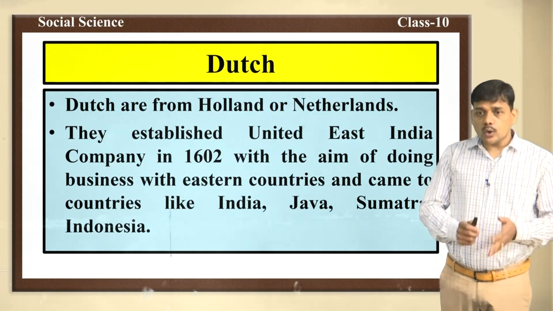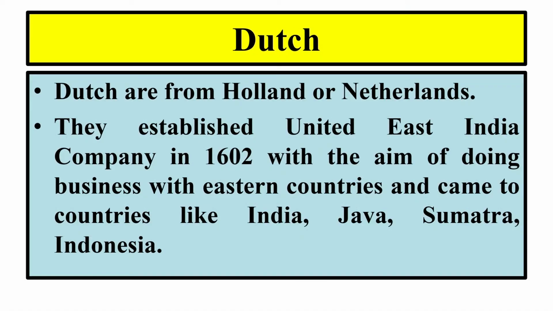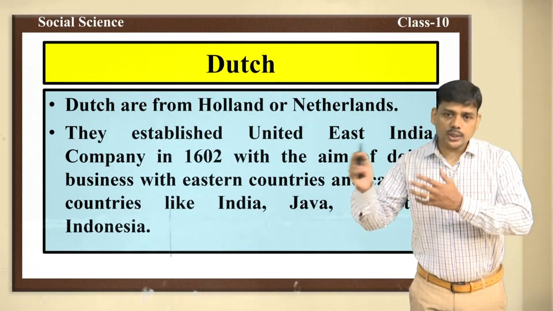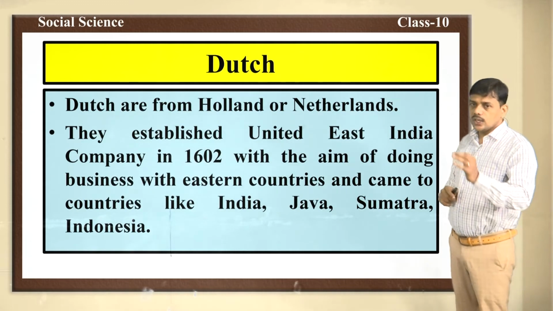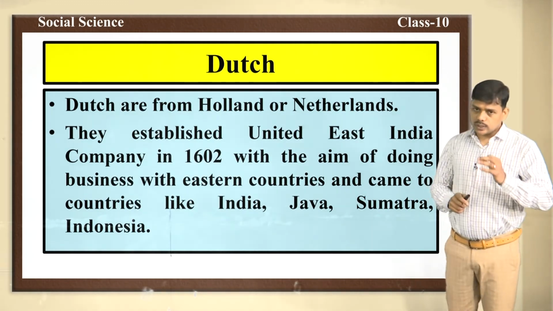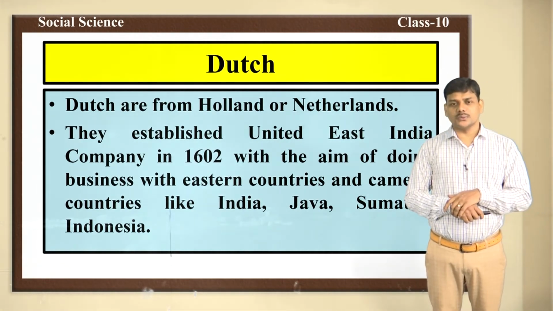Its main aim was to do business with eastern countries like India, Java, Sumatra and Indonesia, and to gain profit. For that purpose, the Dutch East India Company, or United East India Company, was established in the year 1602.